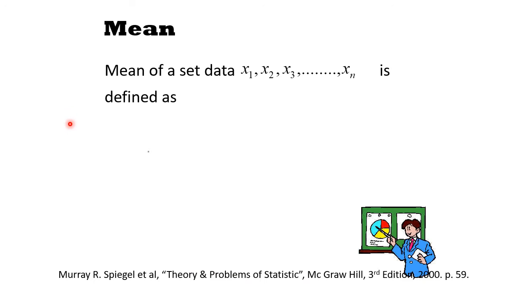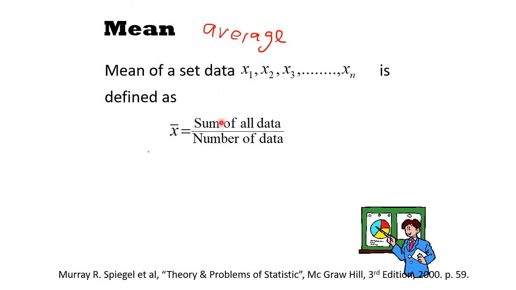Right. So first of all, we look at the mean. So what is a mean? Mean, in other words, we can also say average. So maybe in a certain question they will use the word average. Average here also refers to mean. So mean is when we sum all of the data and divide by the number of data, the number of observations. In other words, sum of x over n.